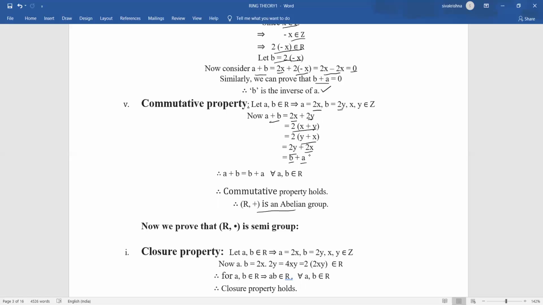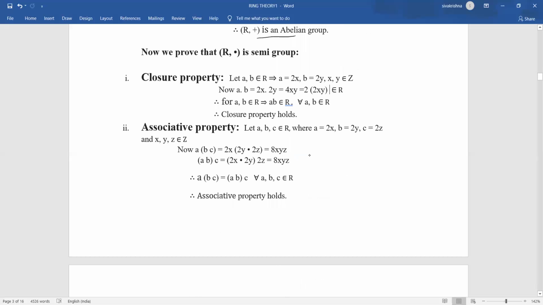After that, we have to prove R comma dot is a semigroup. For that, I have to consider the first property, the closure property. Once again, I am taking two elements in capital R, one is a and the second one is b. Once again, I am writing a is equal to 2x and b is equal to 2y. Don't forget that every element in capital R is of the form 2 into something. So every time I am writing a is equal to 2x, b is equal to 2y, c is equal to 2z, where x, y, z belong to Z, meaning integers.